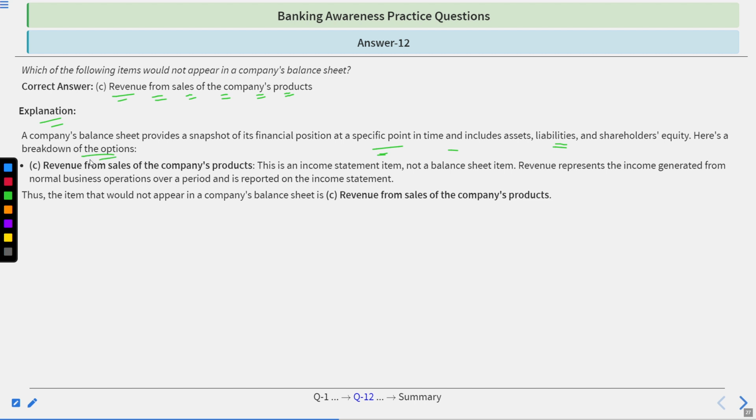Here is a breakdown of the options. First, revenue from sales of the company's product. This is an income statement item, not a balance sheet item. Revenue represents the income generated from the normal business operations over a period and is reported on the income statement. Thus, the item that would not appear in the company's balance sheet is revenue from sales of the company's product.